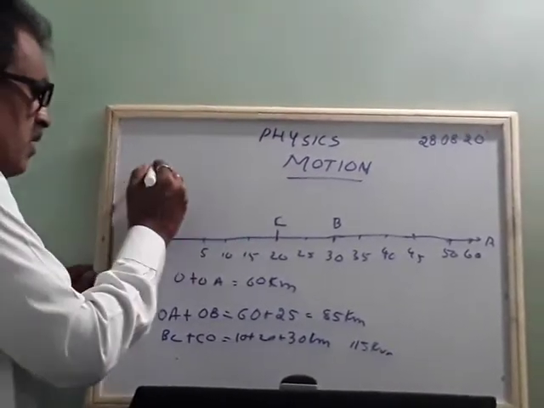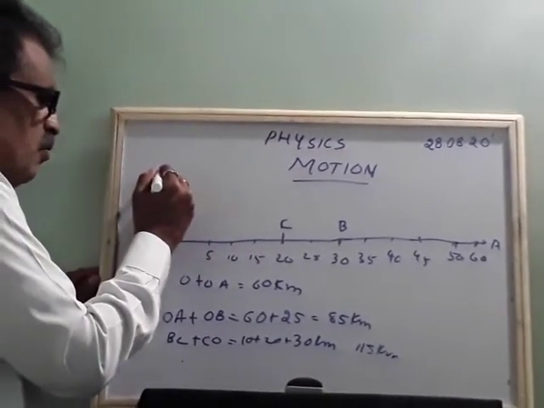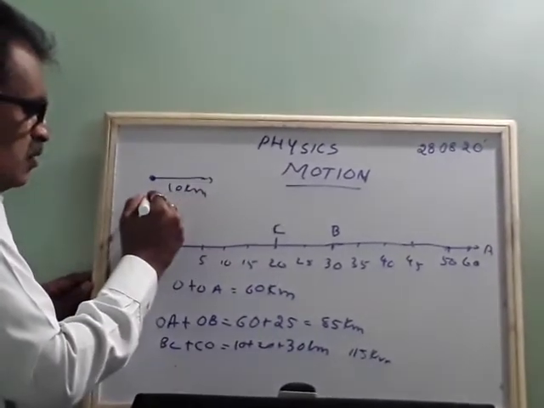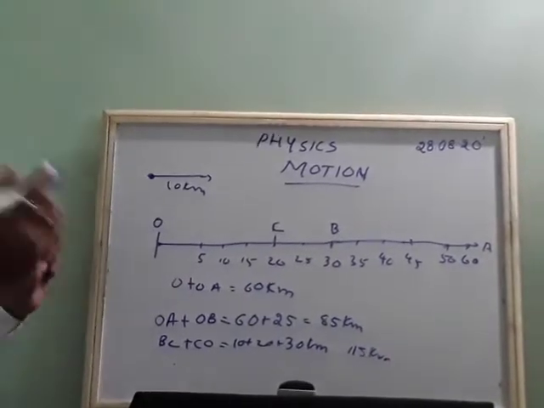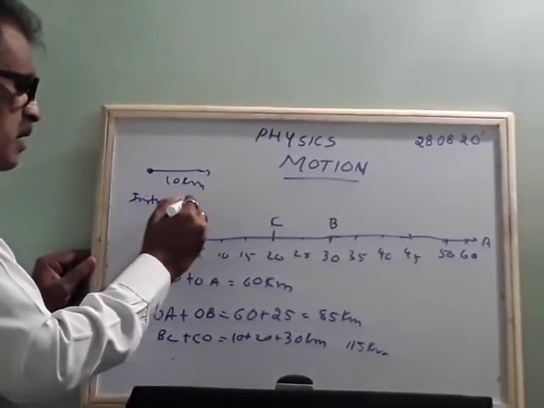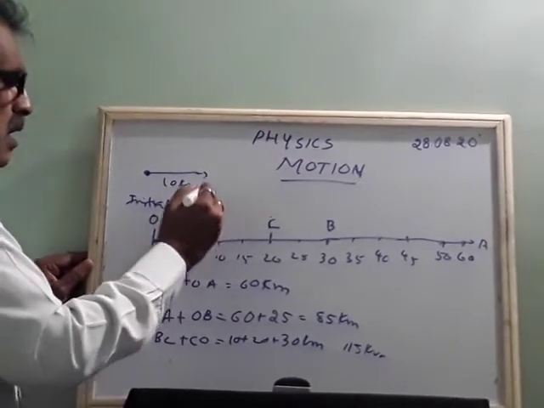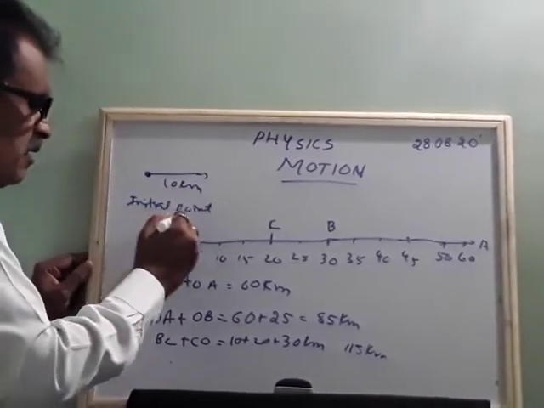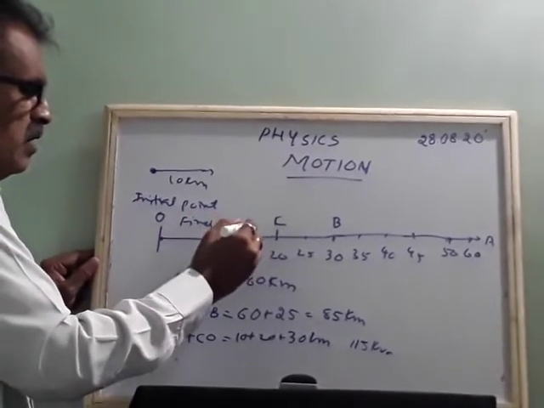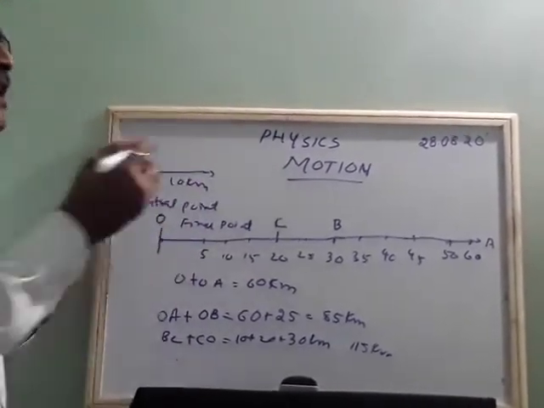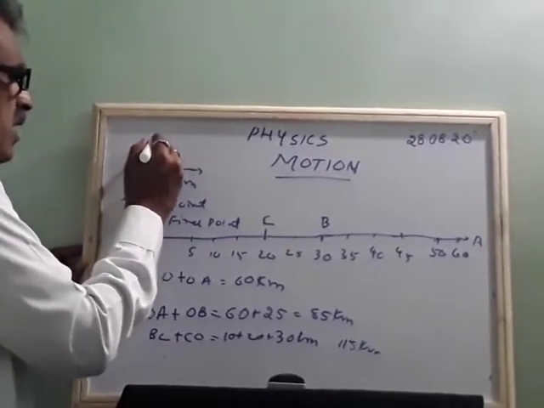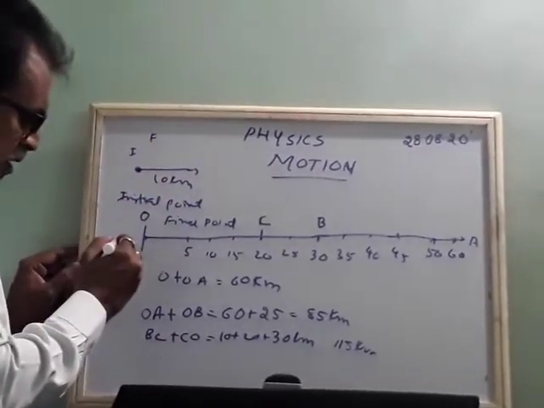So the point where you start is called the initial point, and the point where you come back becomes the final position or final point. If you take initial as I and final as F, this is I minus F.